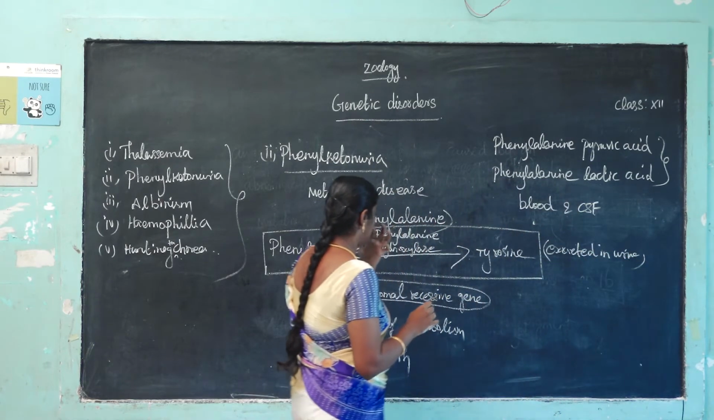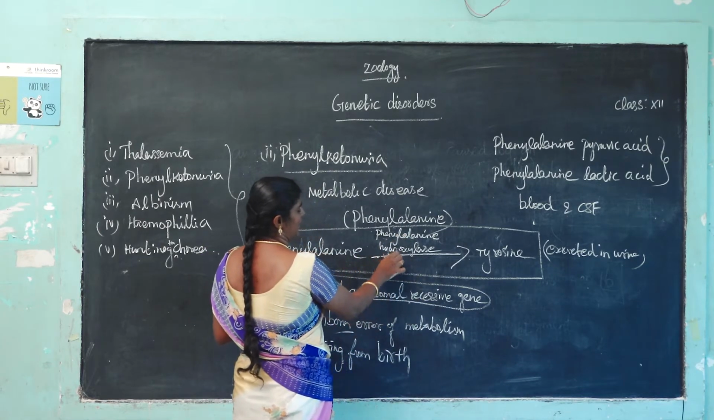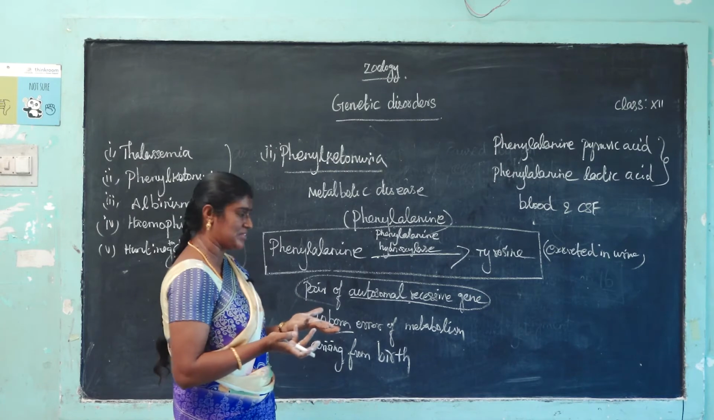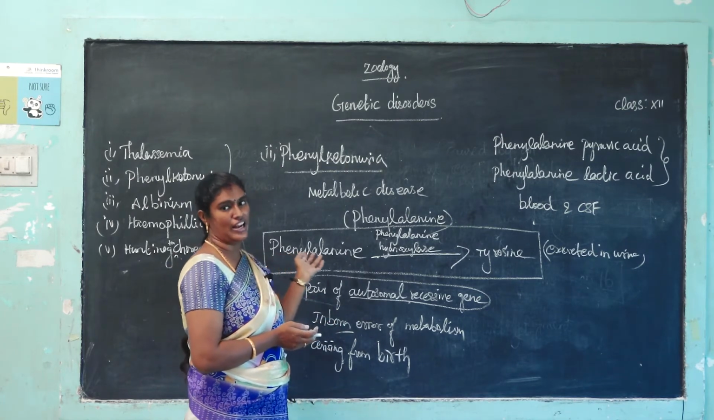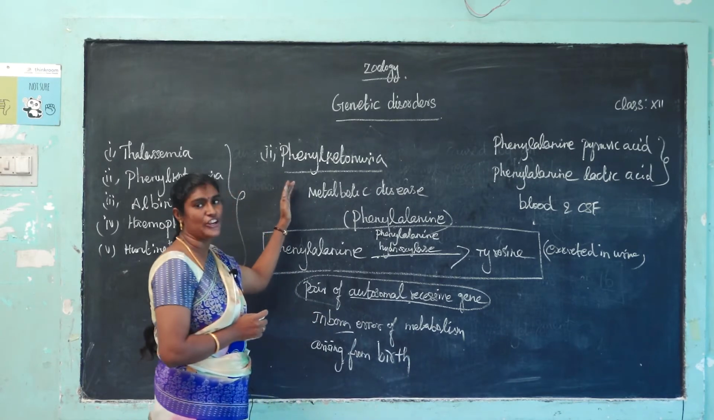Okay, which patient gave that? The phenylalanine recessive gene. The phenylalanine hydroxylase enzyme is absent, so the phenylalanine cannot be converted to tyrosine. So the disease name is called phenylketonuria.